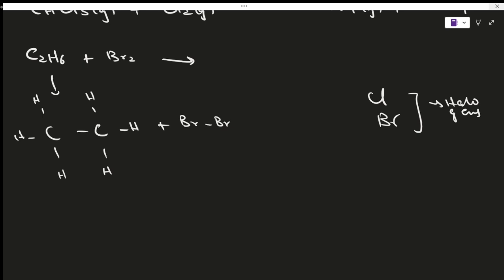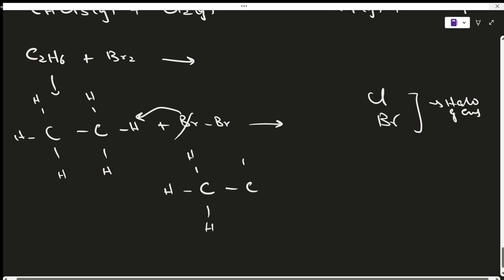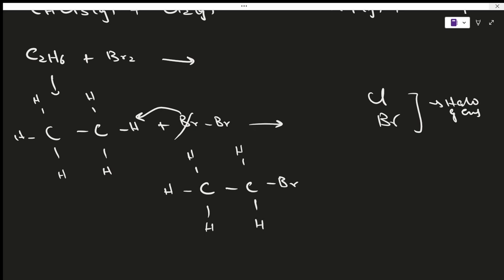Yeah, and this is going to form. What's going to happen again? The same thing. This Br is going to remove any of these hydrogens. Okay, so let me remove this one. So this becomes Br, and then you have an H. Okay, and now since you have a hydrogen and a Br, this is going to form an HBr molecule.